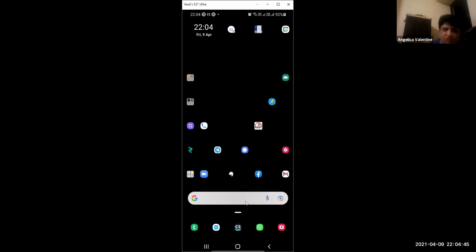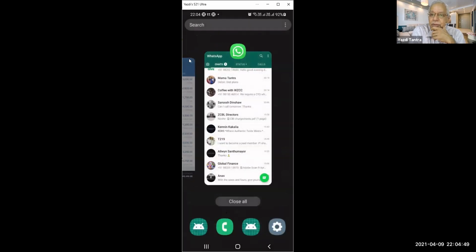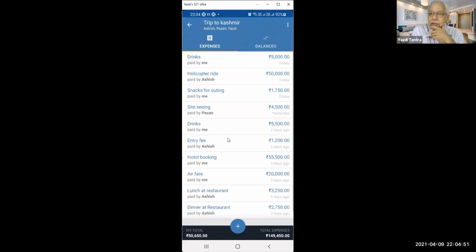No, you don't have to do anything manually. See, the point is like this. Whatever you spend, you are going to add. Whatever your colleague spends, the colleague is going to add. So you don't have to add on his behalf. When you add, it is assumed that it is your expense. When your colleague adds, it is his expense.